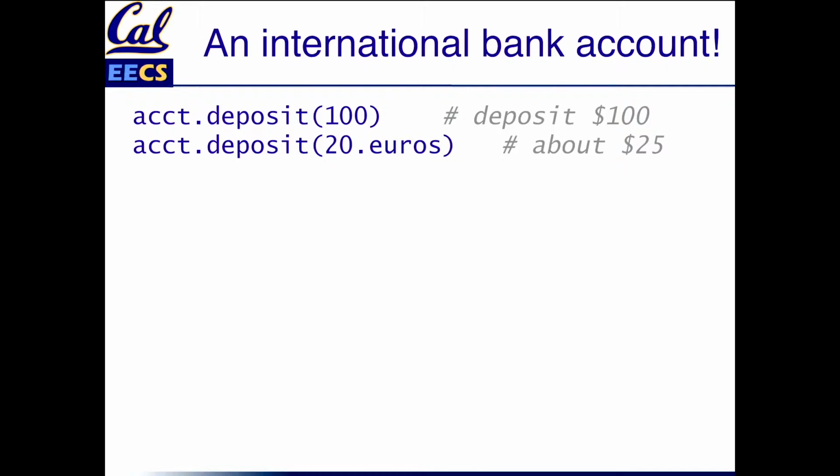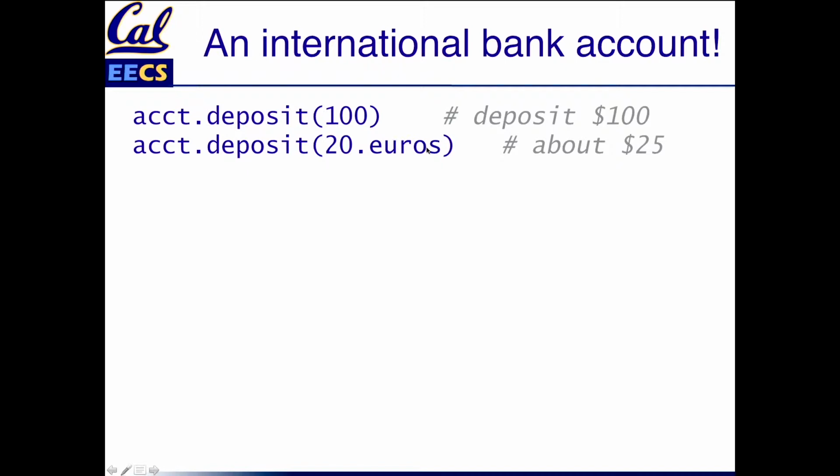And this is no problem in Ruby, because one of the nice things about a dynamic language is that we have open classes. That means that we can modify, not only creating our own classes, but modifying and extending the classes that Ruby ships with. So how would we do this? Well, we already know everything is a method call, right? So if we write this, we're saying that euros must be a method that we can invoke on the receiver 20. That makes it an instance method of the numeric class.